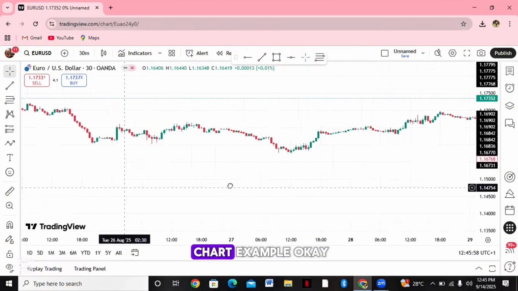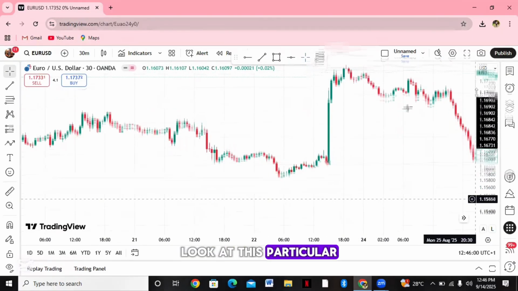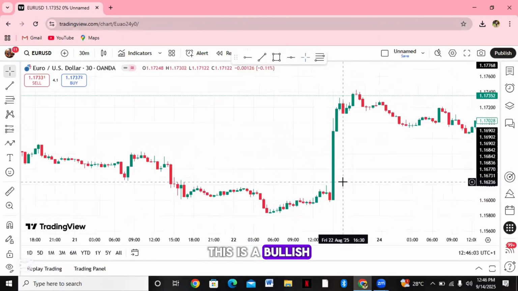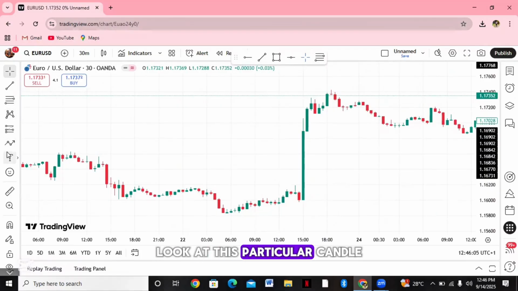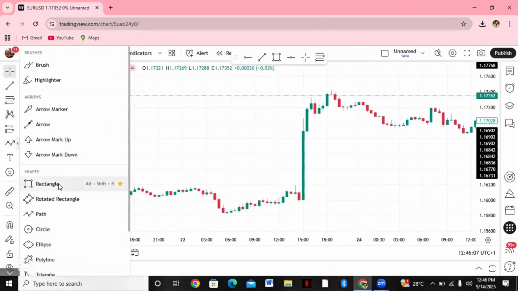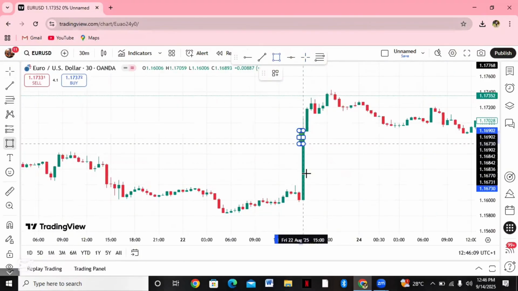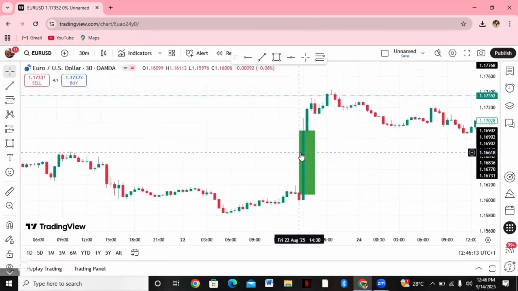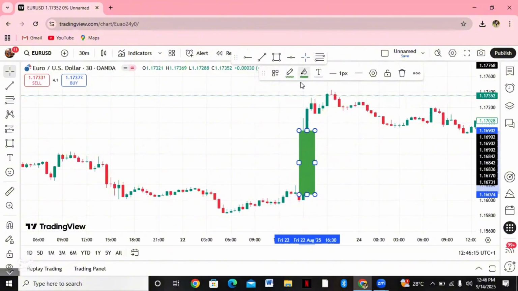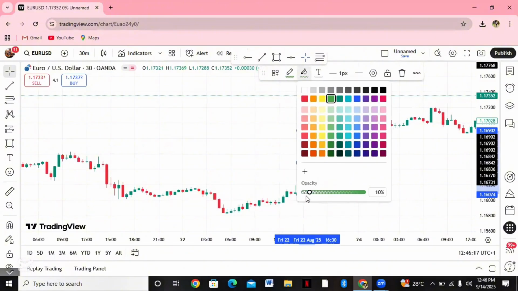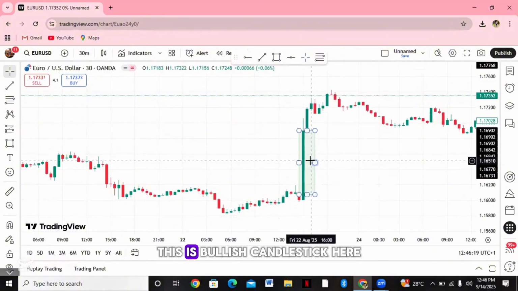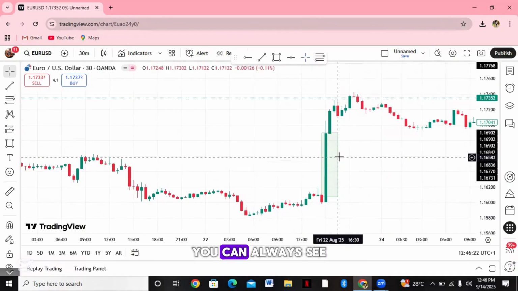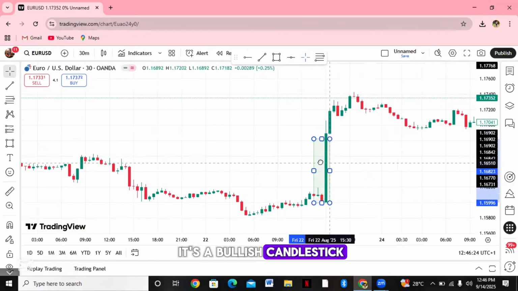Let's look for some chart examples. Okay, look at this particular candle here. This is a bullish candlestick. You can also see it's a bullish candlestick.